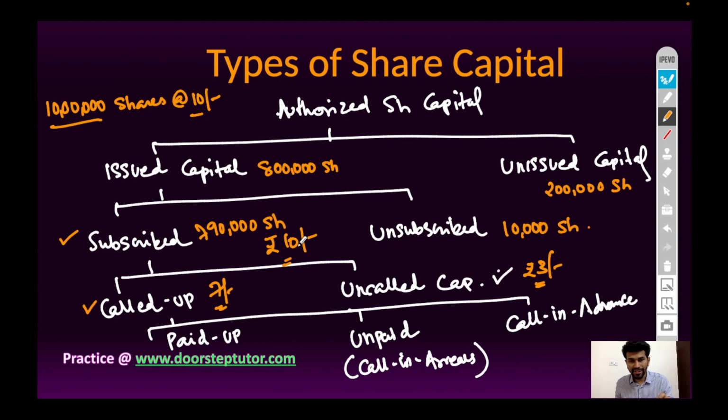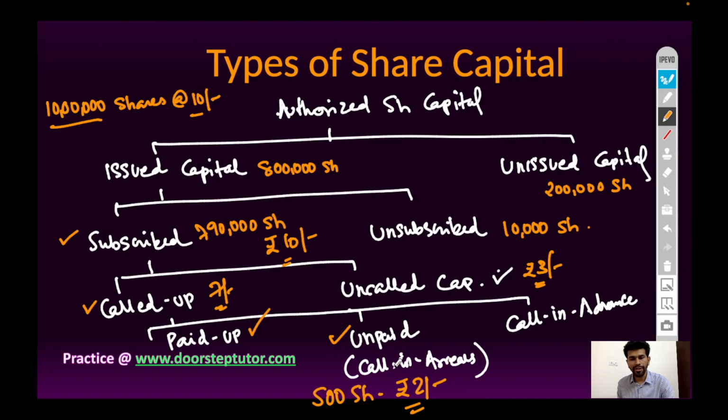Now, out of this 10 lakh, 7 rupees is called up by the company, so it is called called up capital, and the remaining amount is called uncalled capital. But it is not necessary that 100% of applicants will pay the amount. Out of 7 lakh 90,000 shares and 7 rupees called up, one shareholder holding 500 shares has not paid 2 rupees out of the called up money, so it is called unpaid capital.